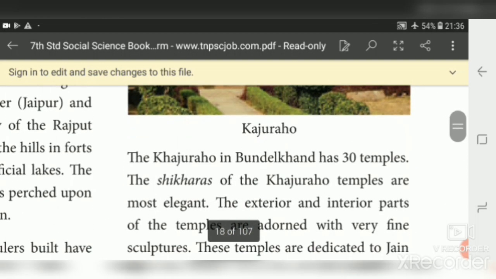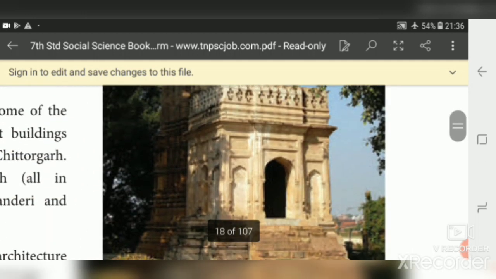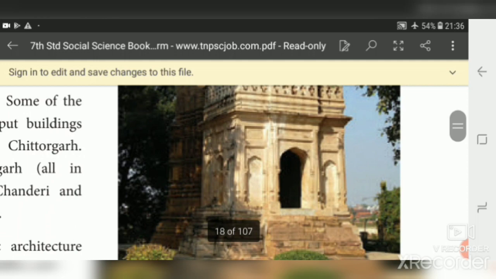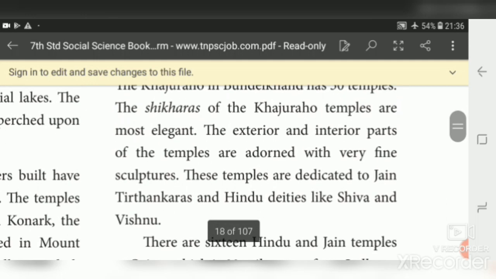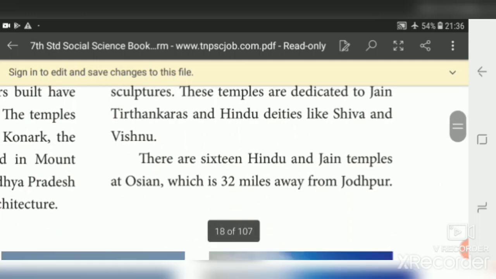The exterior and interior parts of the temple are adorned. Adorned means decorated with very fine sculptures. You see here so many sculptures in the exterior part of the temple, and the interior also is decorated with so many sculptures. These temples are dedicated to Jain Tirthankaras. Tirthankara, that is Mahavir, one of the Tirthankaras. So in these temples, we can see many Tirthankara sculptures inside. Not only that, we can see the Hindu deities like Shiva and Vishnu here.